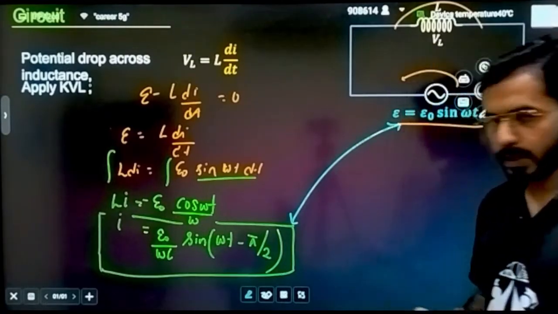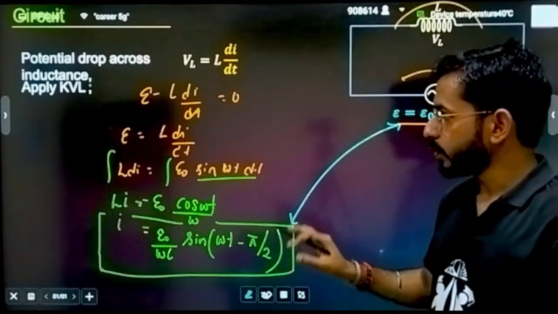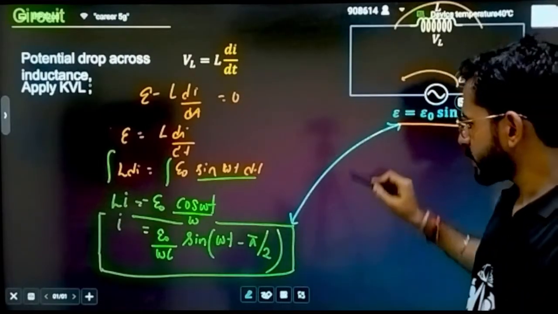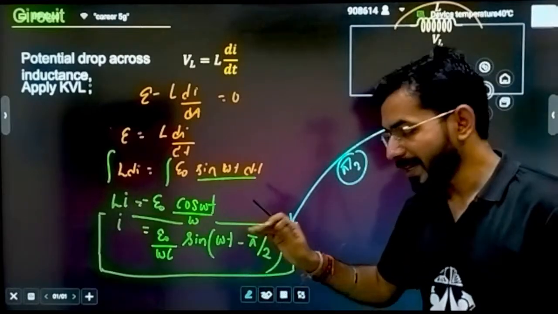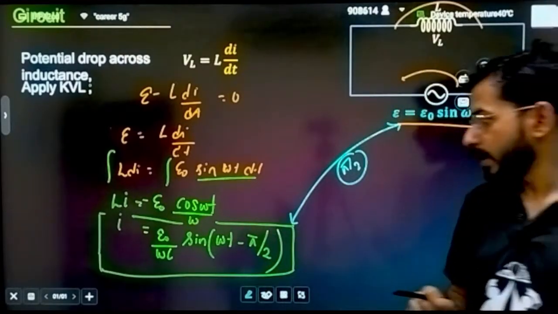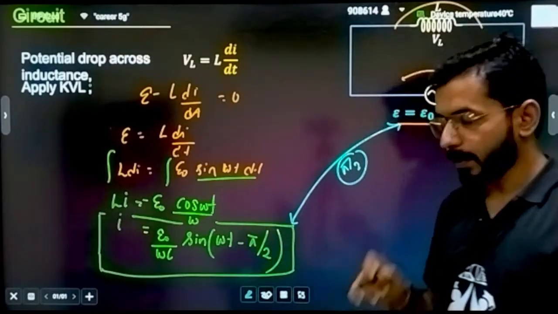What is the phase difference between them? I can say who is leading and who is lagging. If I ask you, firstly the phase difference between them is nothing but pi by 2. This is omega t, this is omega t minus 90. That means I can simply say it is lagging.